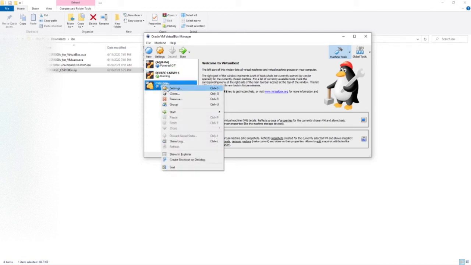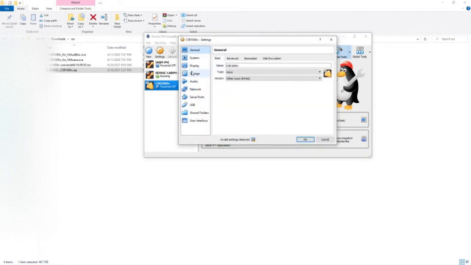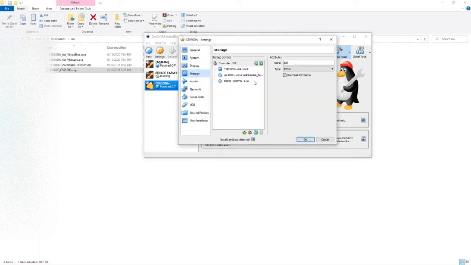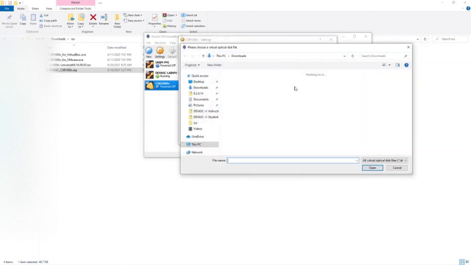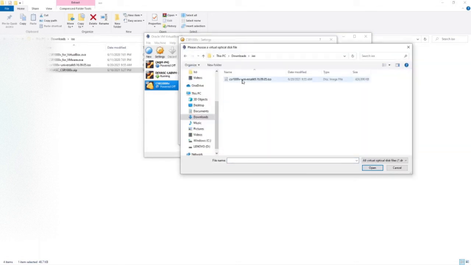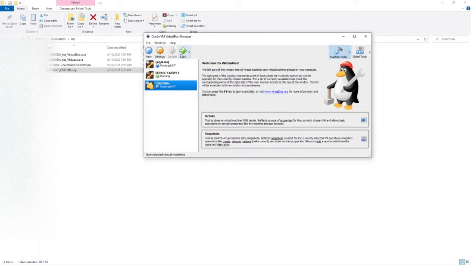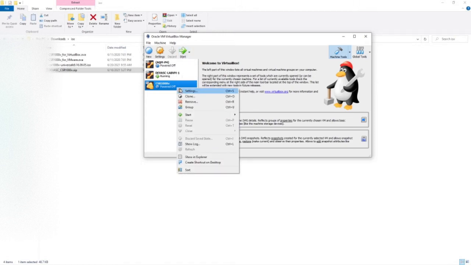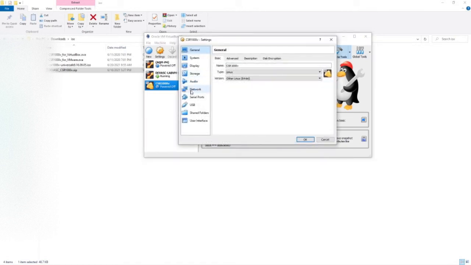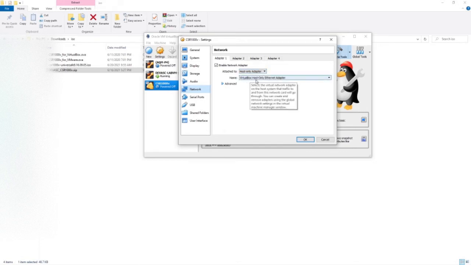Right click on it and then Settings, go to Storage, and then select this one, and then select Start. Before selecting Start, you have to make sure that the network is host-only adapter, and it's only on the virtual host-only Ethernet adapter.